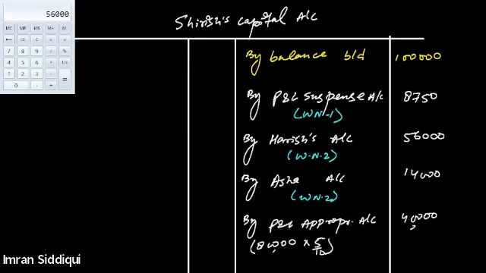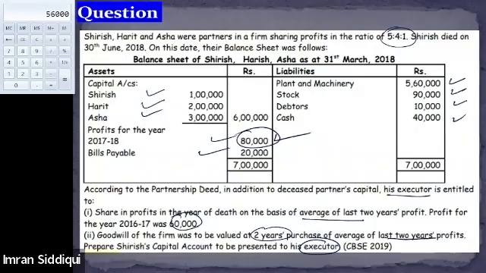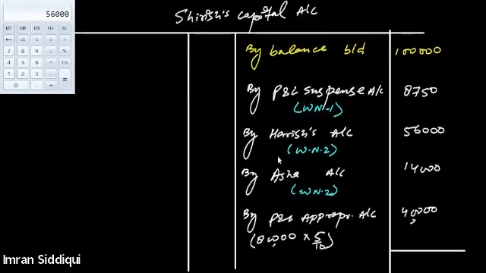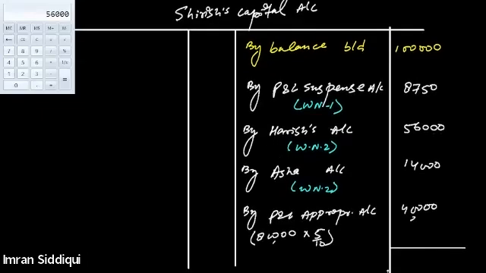No doubt, sir. Okay. So I think I have recorded all the values. We have treated all the adjustments. Everything is dealt with. I don't think any item is left to be treated. Now we can simply total the Shirish capital account. Let's total it. Total of Shirish capital account will be on the credit side.